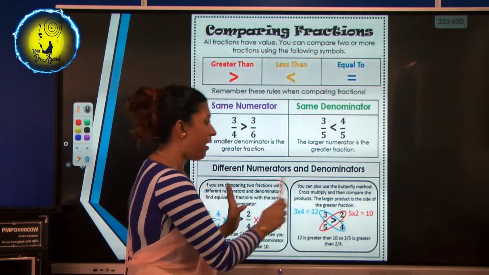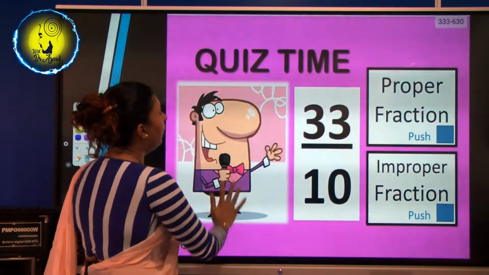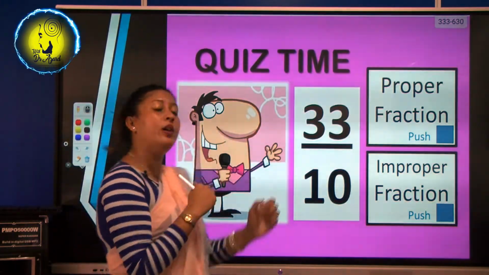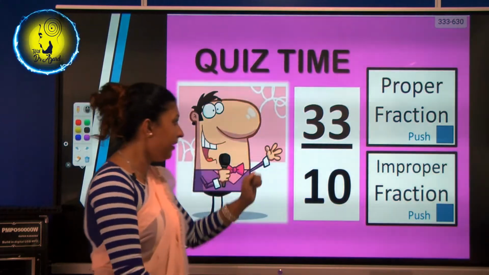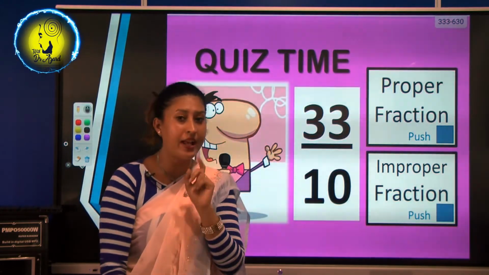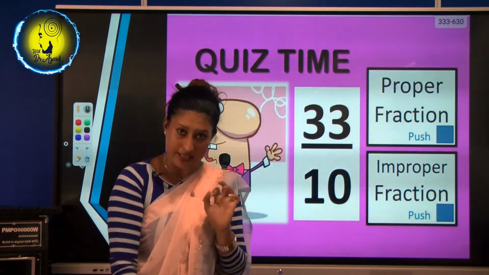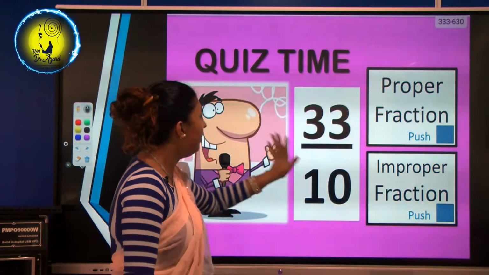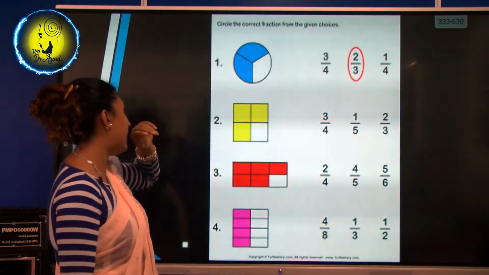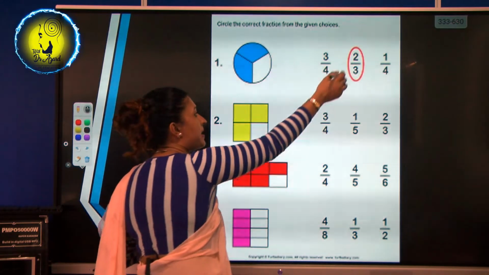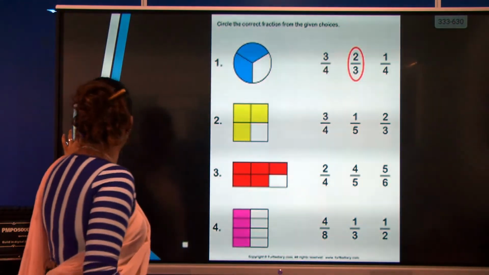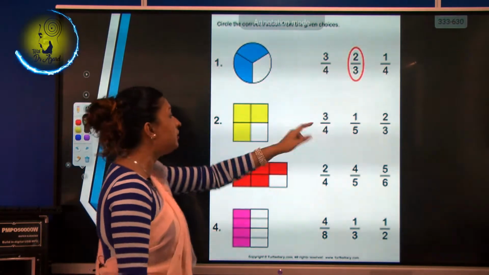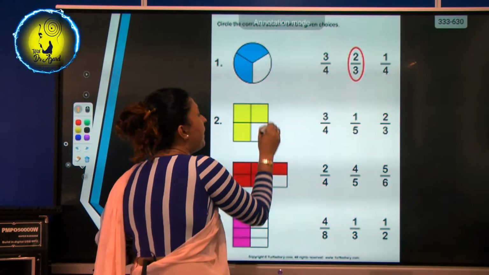Can you remember? Right. So let's do a quick quiz. Now I know you all have understood everything I taught you, isn't it? Right. So let's do it now. The first one is given for us. We don't have to do the first one. Teacher will do this one. Now, how many parts are there?